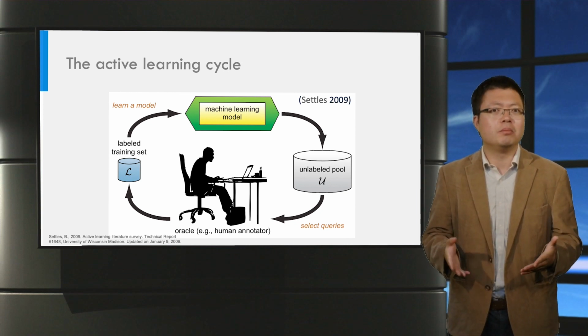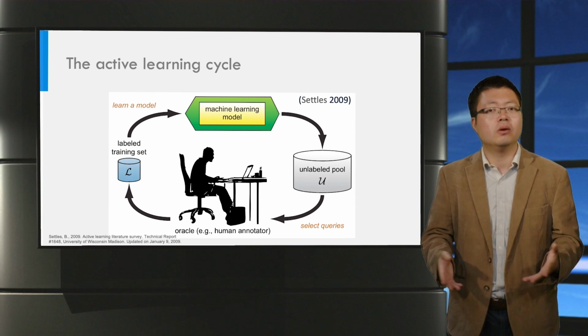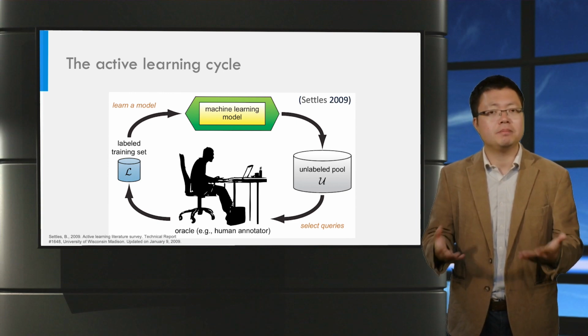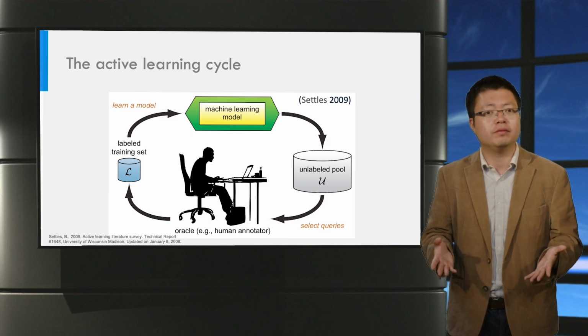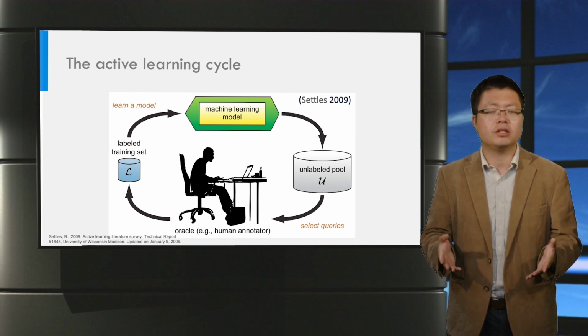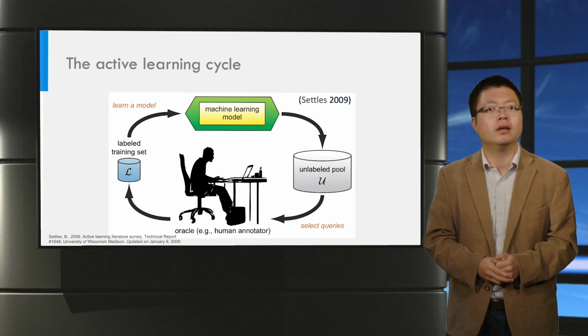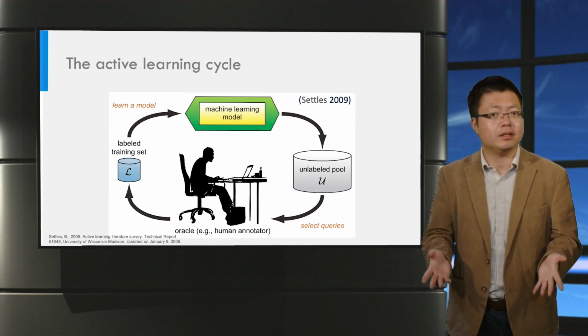Note that this is the most common setting of active learning. There are other scenarios as well. For example, in a streaming setting where instances come at high speed, the model will not select from an unlabeled pool of instances, but rather decide whether to request the label of a new instance or simply discard it. There wouldn't be another chance for the model to see the exact same data instance again.